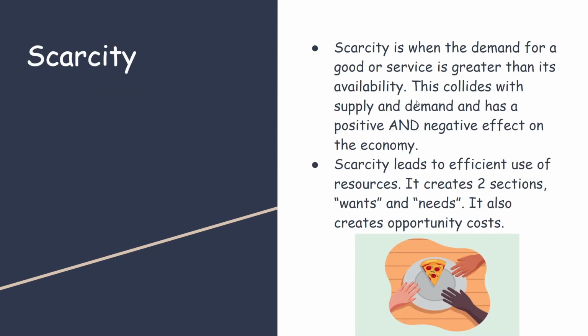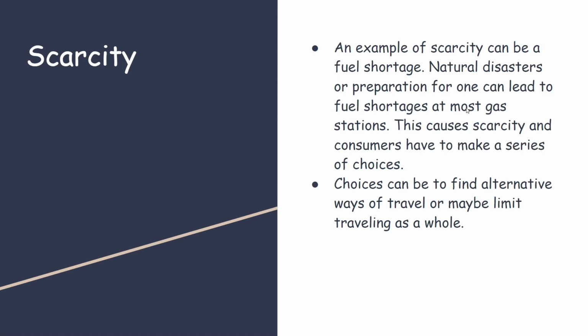Scarcity is demand for a good or service which is greater than its availability. This leads to two different sections such as wants and needs. An example of scarcity can be fuel shortage. During natural disasters, most gas stations run out of fuel as many people are hoarding it, and this causes an opportunity cost.